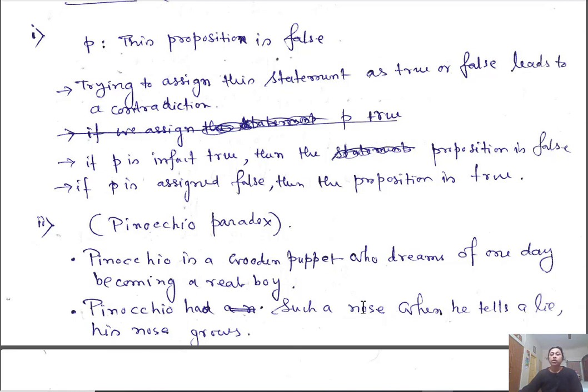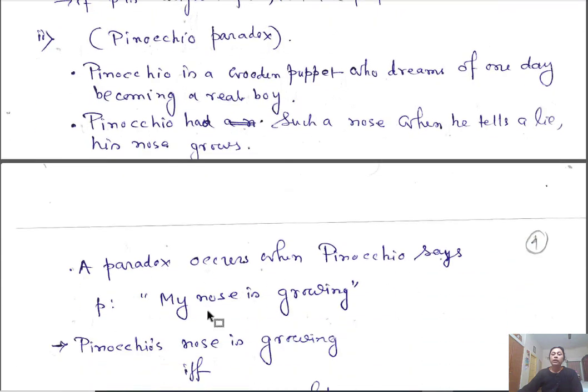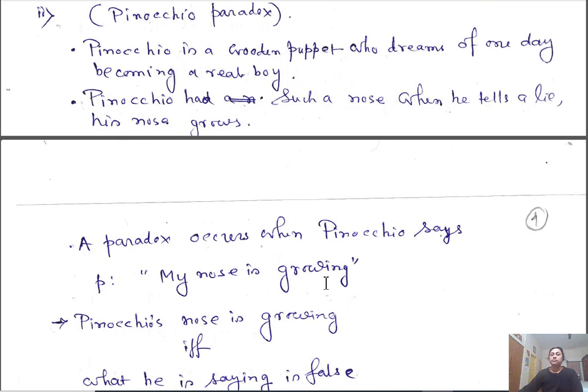Whenever Pinocchio tells a lie, his nose grows. Okay, so we get a paradox when Pinocchio says this statement: "My nose is growing." Okay, so Pinocchio is saying my nose is growing.